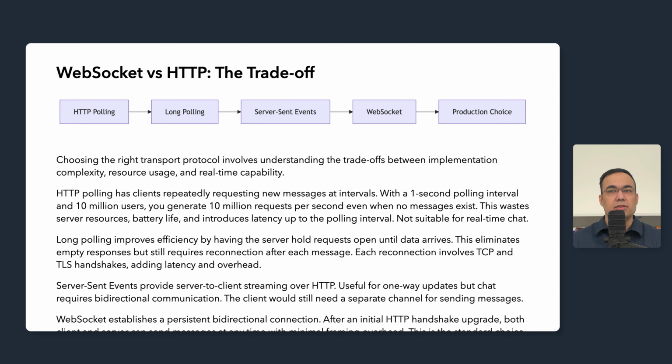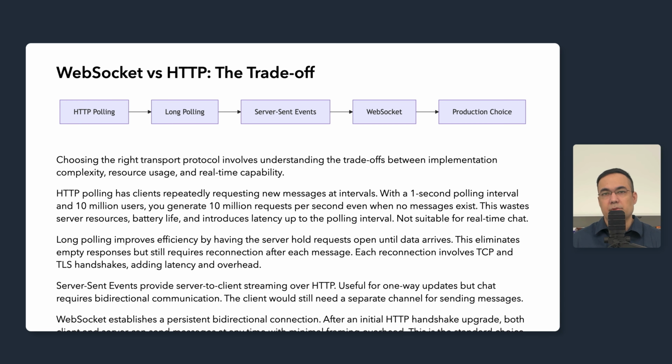The trade off here is operational complexity. WebSocket connections are stateful and long lived. Server restarts affect the connected users. Load balancing requires connection awareness rather than simple round robin. Connection state consumes memory for the lifetime of the connection, and these challenges are manageable and worthwhile for true real-time bidirectional communication. And this is just something as part of production system we have to build.